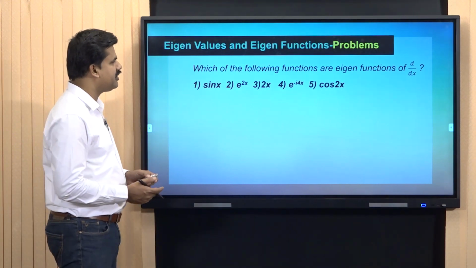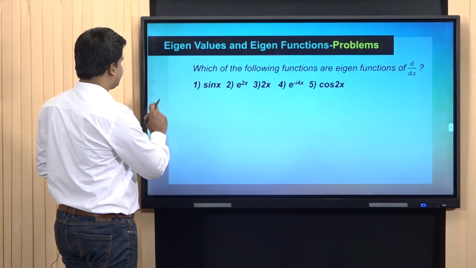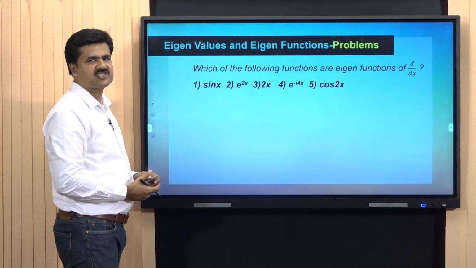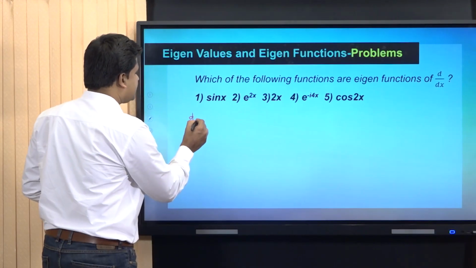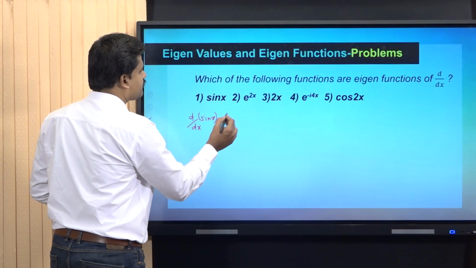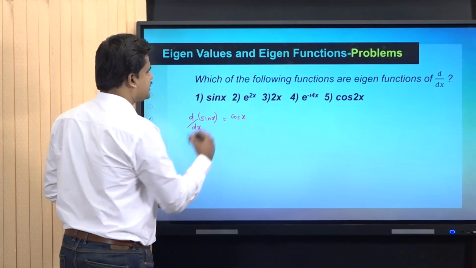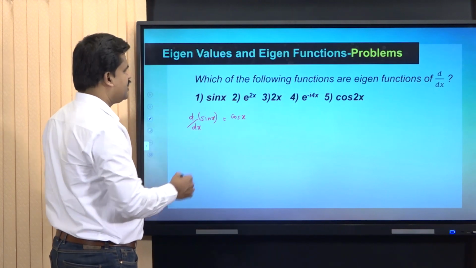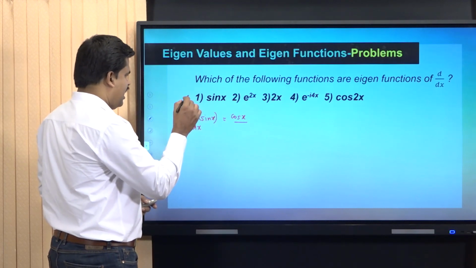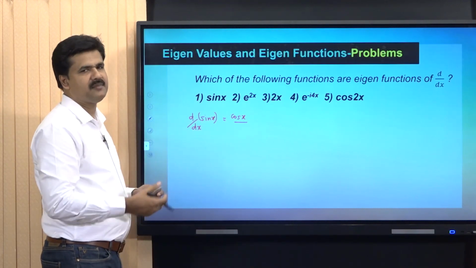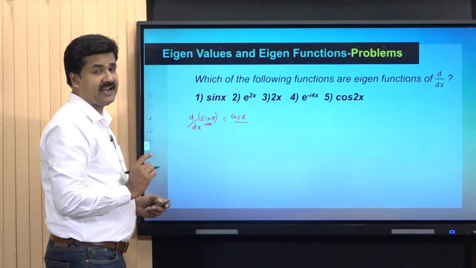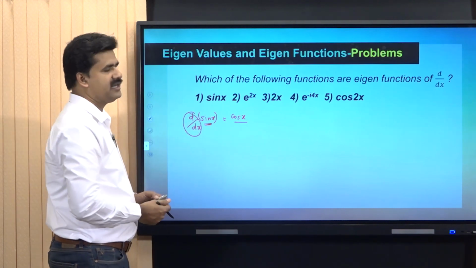We can proceed one by one. First of all, we are going to discuss sin x. We have to check whether it is an eigenfunction of d by dx or not. It should be noted that d by dx of sin x, the differential of sin x, is equal to cos x. That is 1 into cos x. The result of this operation is a new function. I do not get the function back multiplied by a constant. Therefore, it is clear that sin x is not an eigenfunction of the operator d by dx.